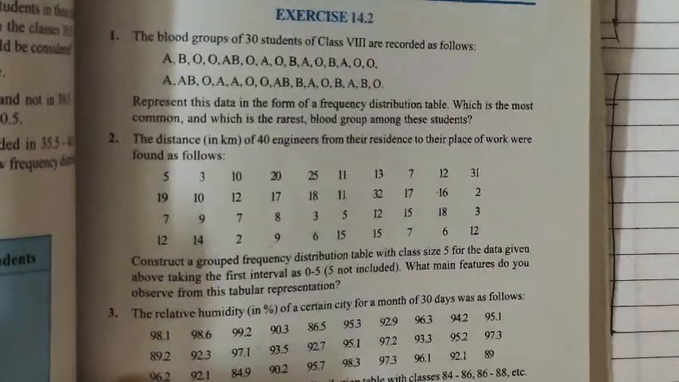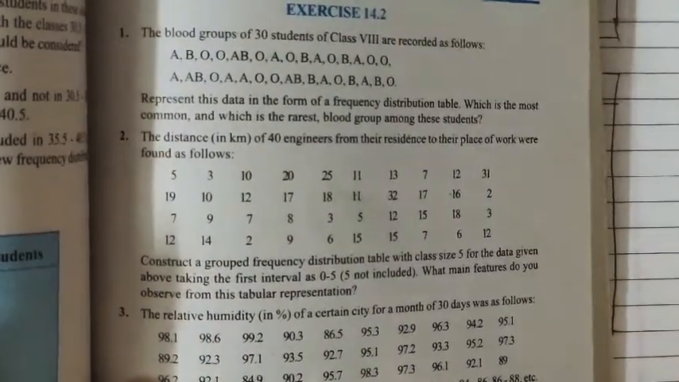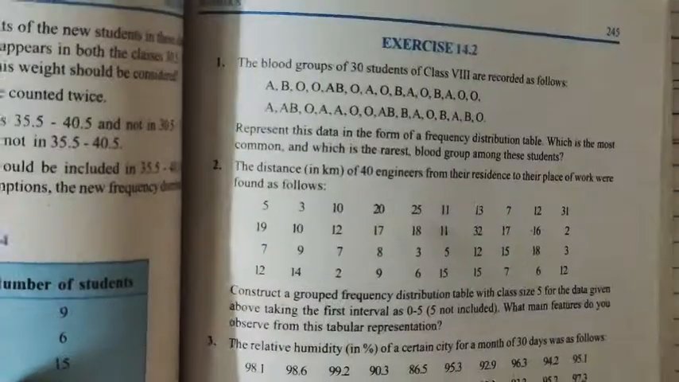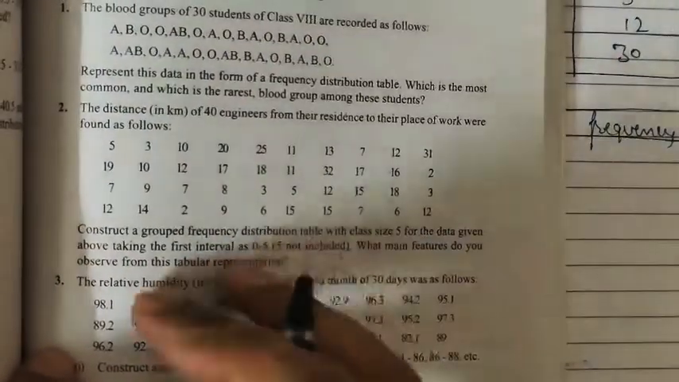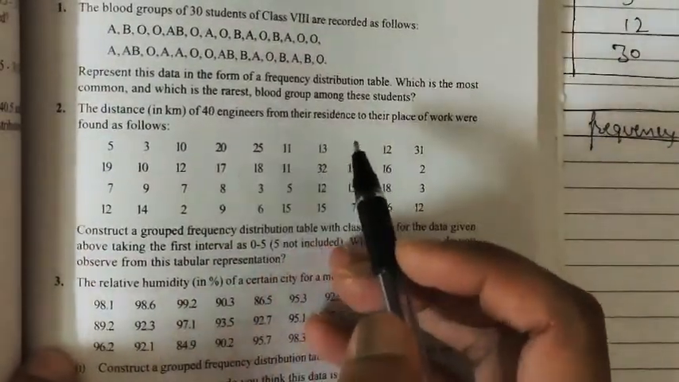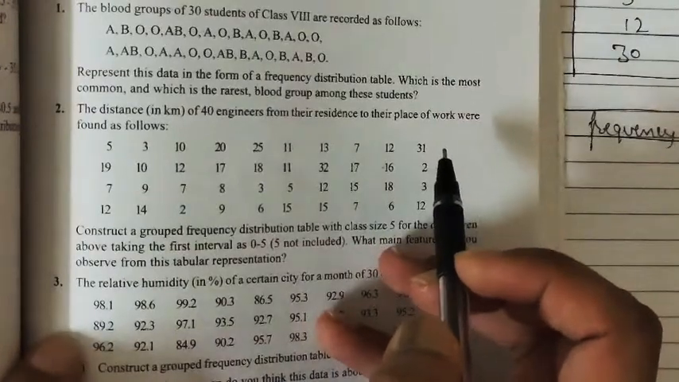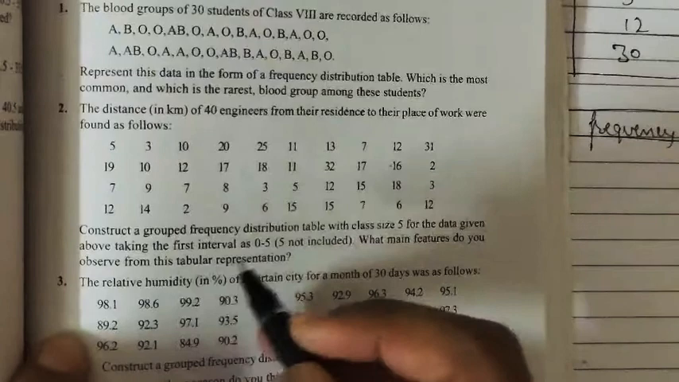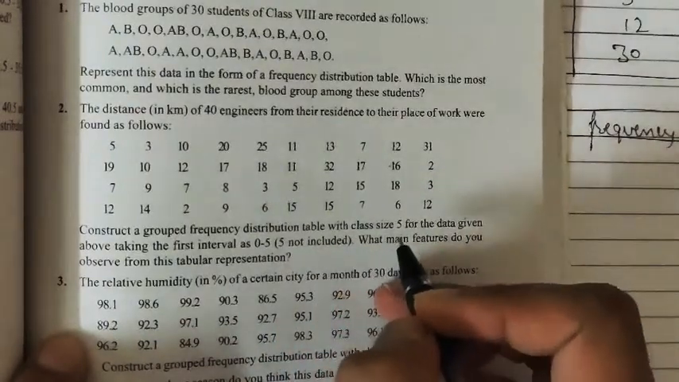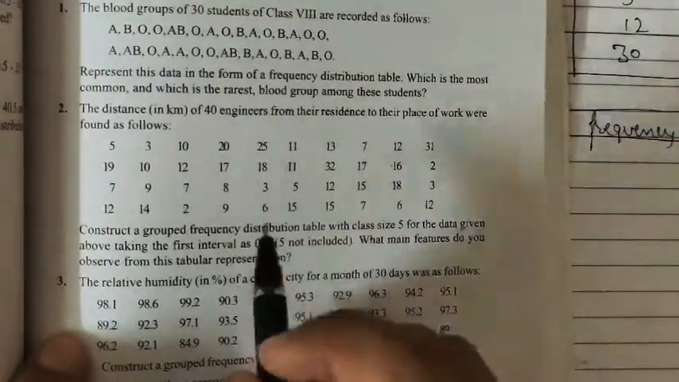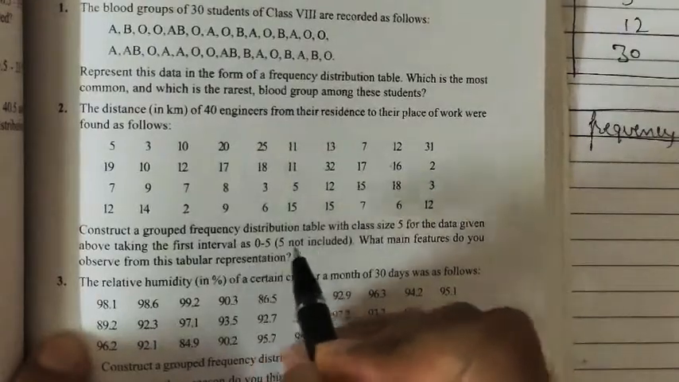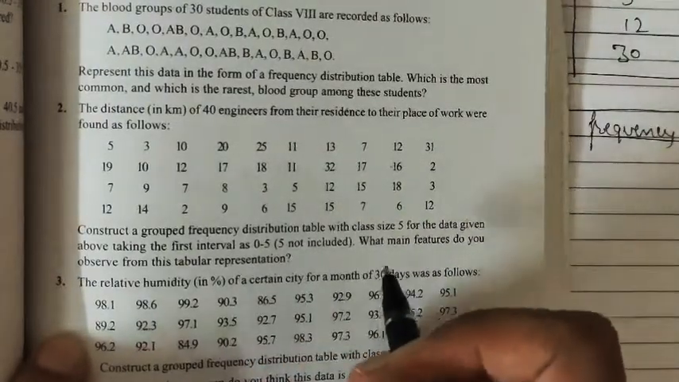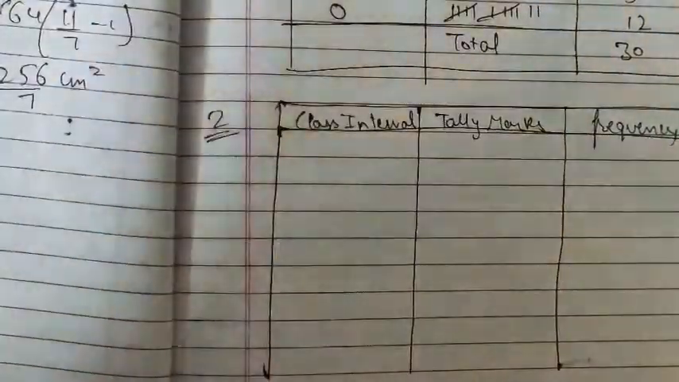Question number second. So in question number second, it is given that the distance of 40 engineers from their residences to their place of work were found as follows, and this is the distance. Construct a grouped frequency distribution table of class size 5. So class size we have to take 5, in which 5 is not included, 0 to 5 in which 5 is not included. So let's draw it.